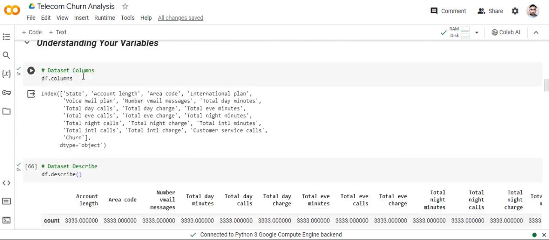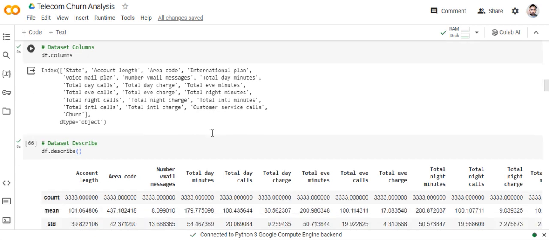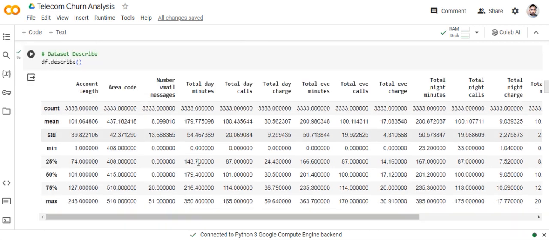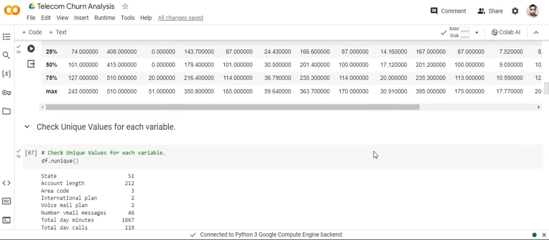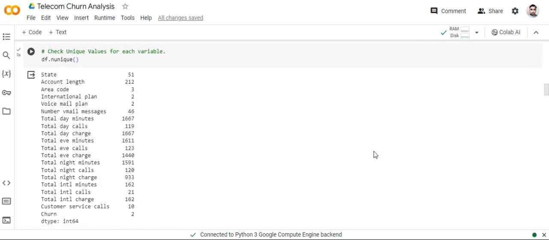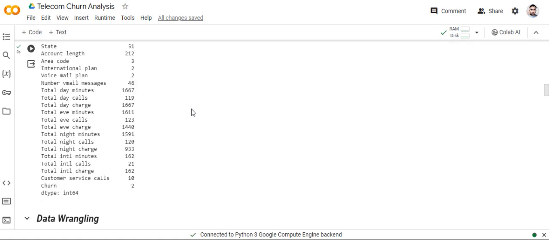All the columns are present here. Then df.describe gives the count, mean, standard deviation, median for all the integer and float type variables. Check unique values in the variables: df.nunique gives the number of unique values present in the dataset in every column.